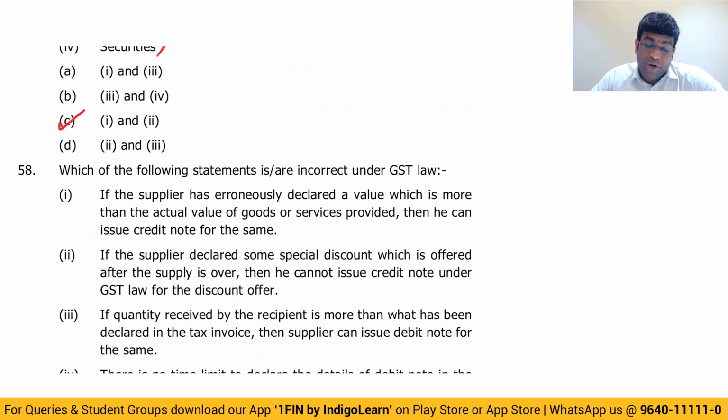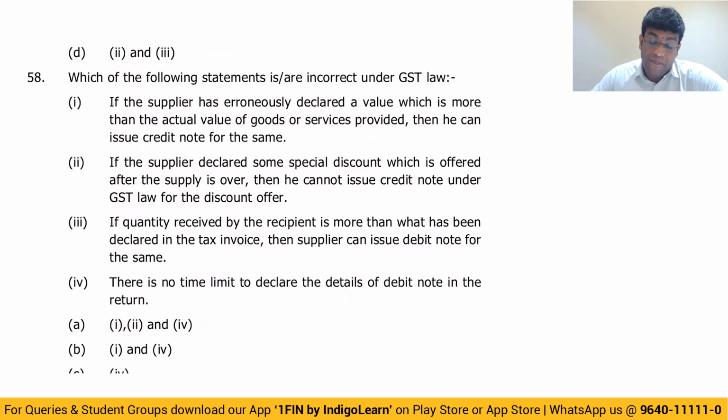Next question. Which of the following statements is incorrect under GST now? If supplier has erroneously declared a value which is more than the actual value, then he can issue credit note. This is definitely true, my dear friends. If the supplier declared some special discount which is offered after supply is over, then he cannot issue credit note under GST law for discount offer. This is also correct, my dear friends.